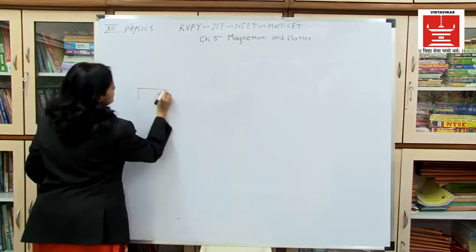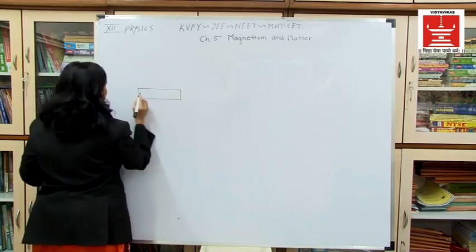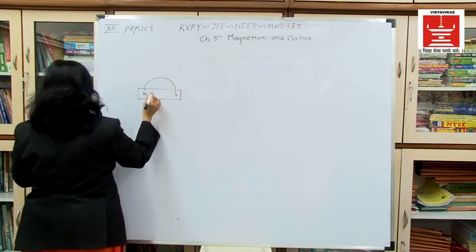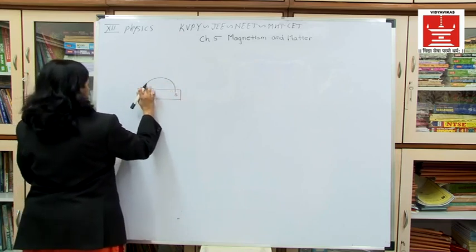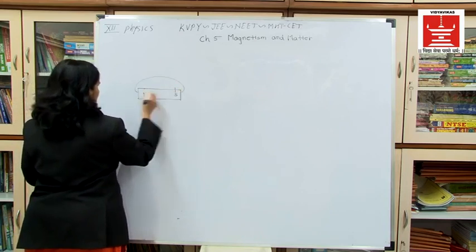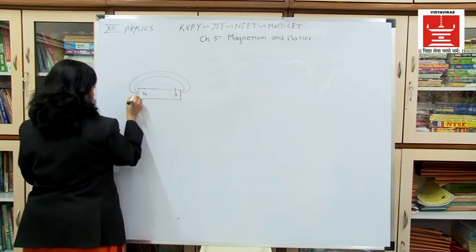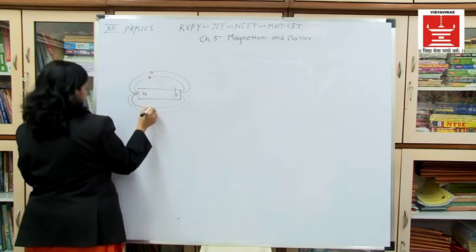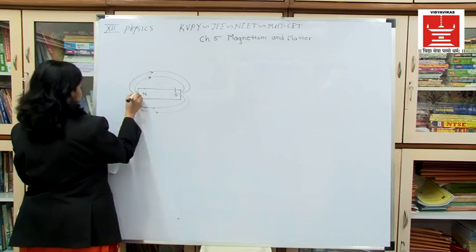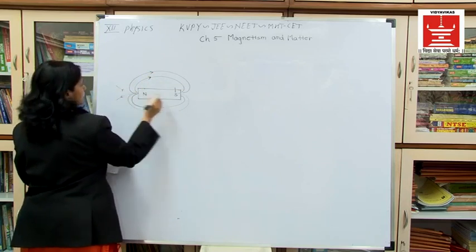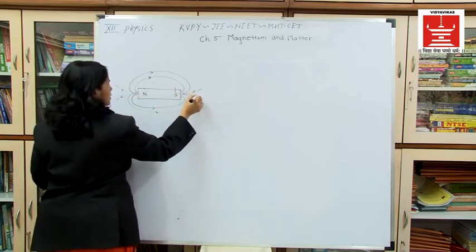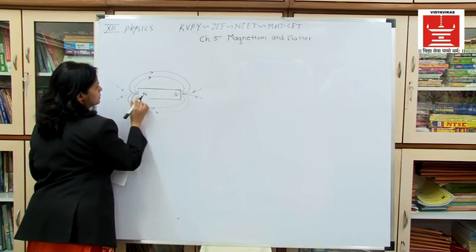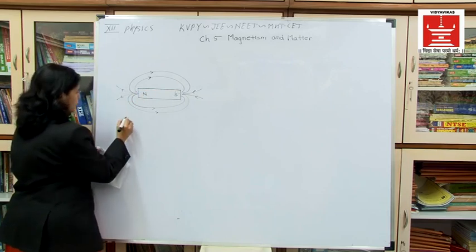If my bar magnet is there, we have seen that it is forming the closed loop. If this is my N pole and this is the S pole, it starts from here and may move like this, right? The direction can be shown like this. It is starting from here. This is my N pole, this is S pole. Some may go to infinity. This is my magnetic field lines. Okay, this is for a bar magnet.